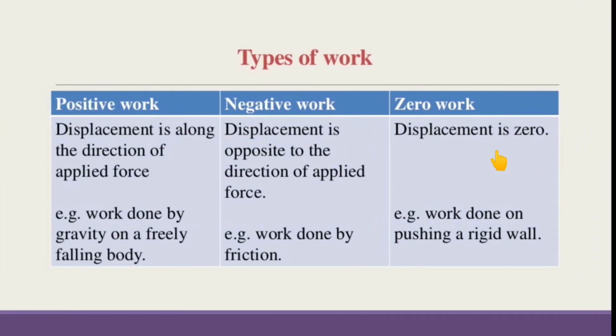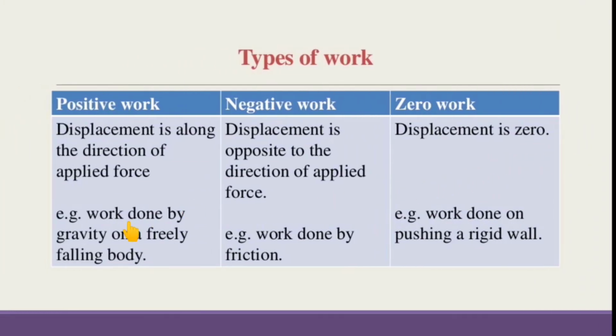We can see the example of positive work. Work done by gravity on a freely falling body will be positive work, while work done by friction will be negative work, because friction is slowing down the speed, while in positive work gravity is increasing the speed of the object. While if somebody is pushing a rigid wall, then there will be no work, hence it will be zero work.